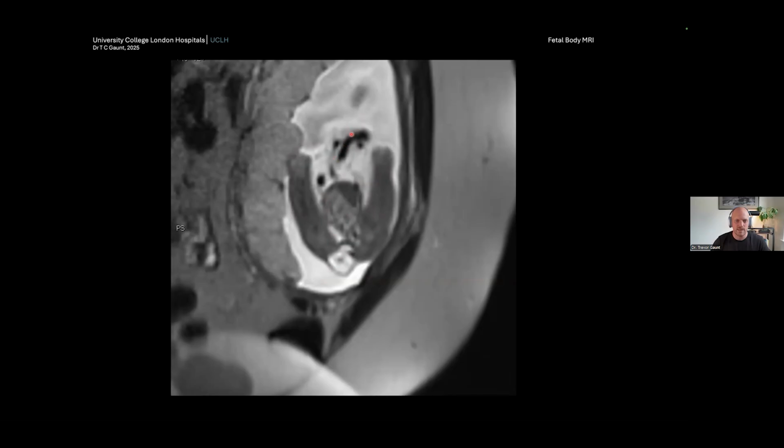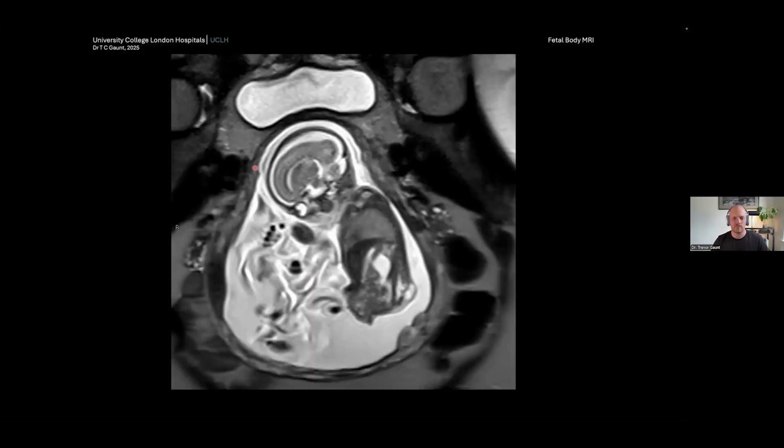But importantly, because it's a T2 turbo spin echo type sequence, this is a flow void, and you can see that the cord inserts right onto the tip of this omphalocele, which contains a small amount of the liver.